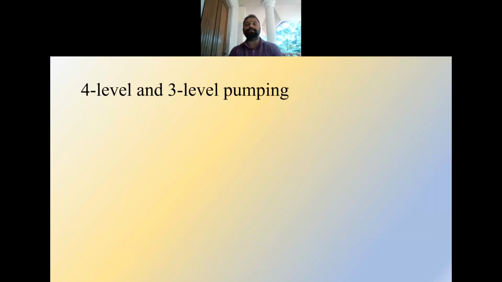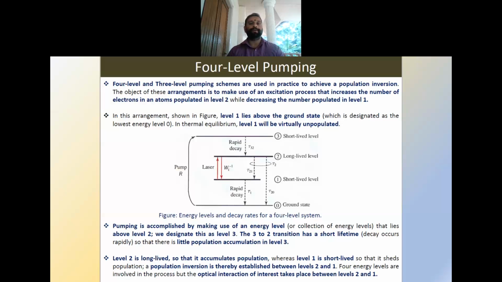So in the case of laser, we said that pumping is a mandatory process, and there are two types of pumping, mainly 4-level pumping and 3-level pumping. In the case of 4-level pumping, we have 4 different energy states, represented as 0, the ground state, 1, 2 and 3. When we do the pumping, the electrons or particles from the ground state will be excited to level 3, because the main thing we need is a population inversion. Here the population inversion will happen between levels 2 and 1.